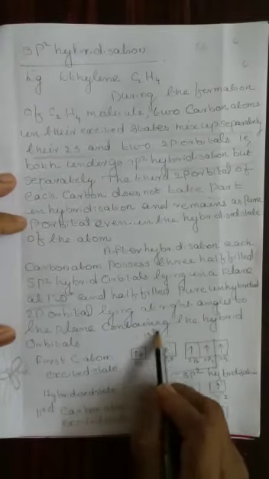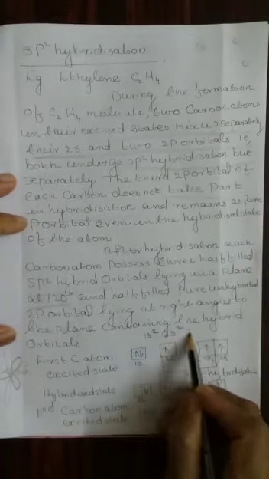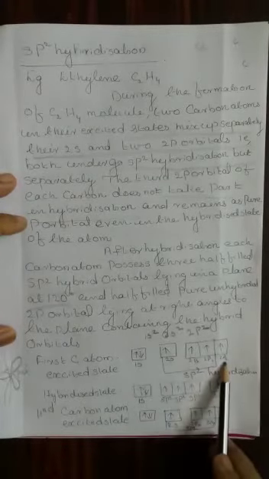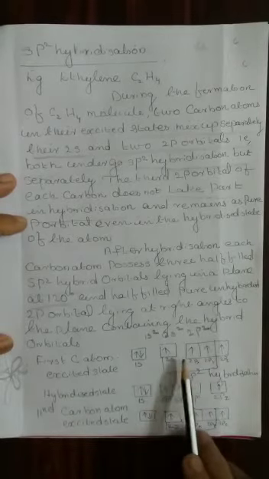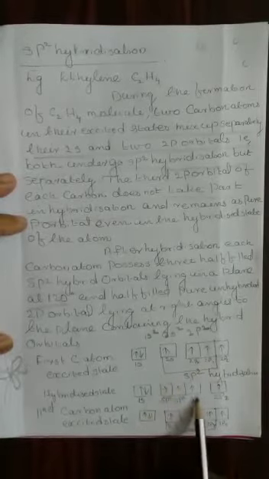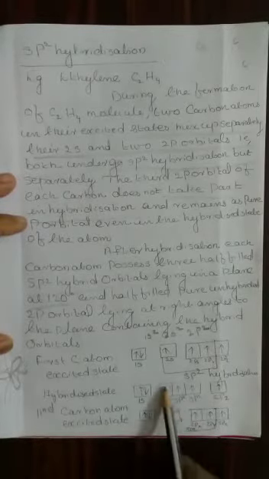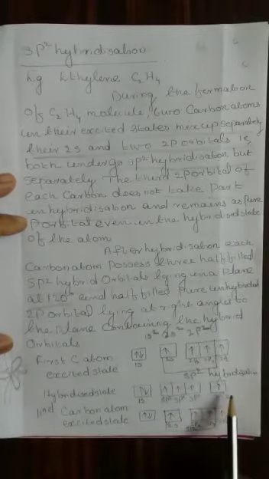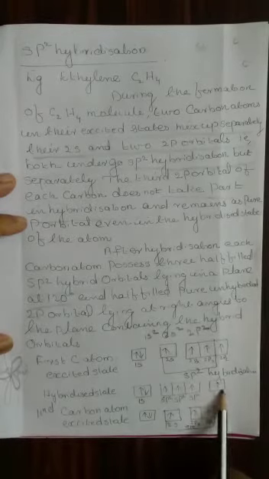From this 2s2, one electron is transferred to 2pz. Now the hybridized state. s and 2p orbitals undergo hybridization. Before hybridization, 3 orbitals. After hybridization also 3 orbitals. Each one is known as sp2, sp2, sp2. 2pz is the unhybridized or pure orbital and remains as such.